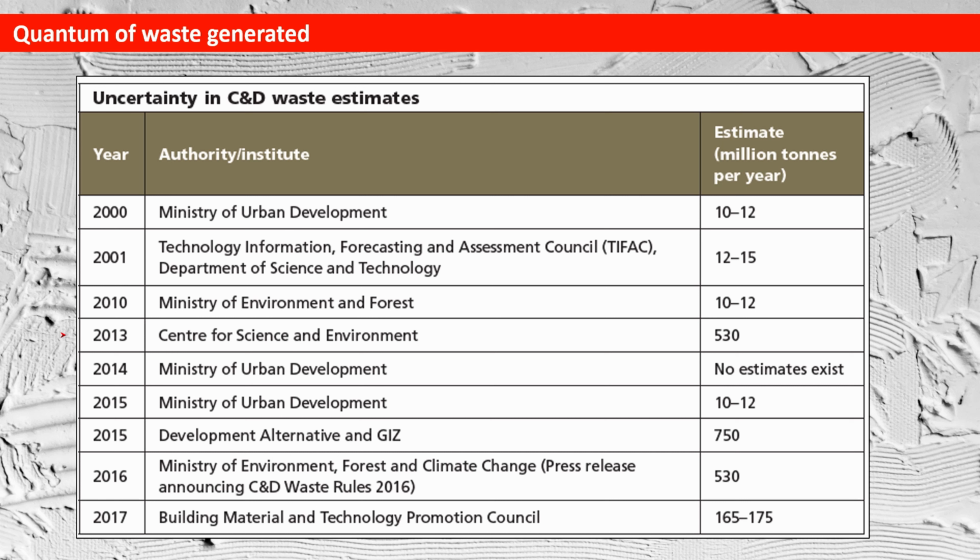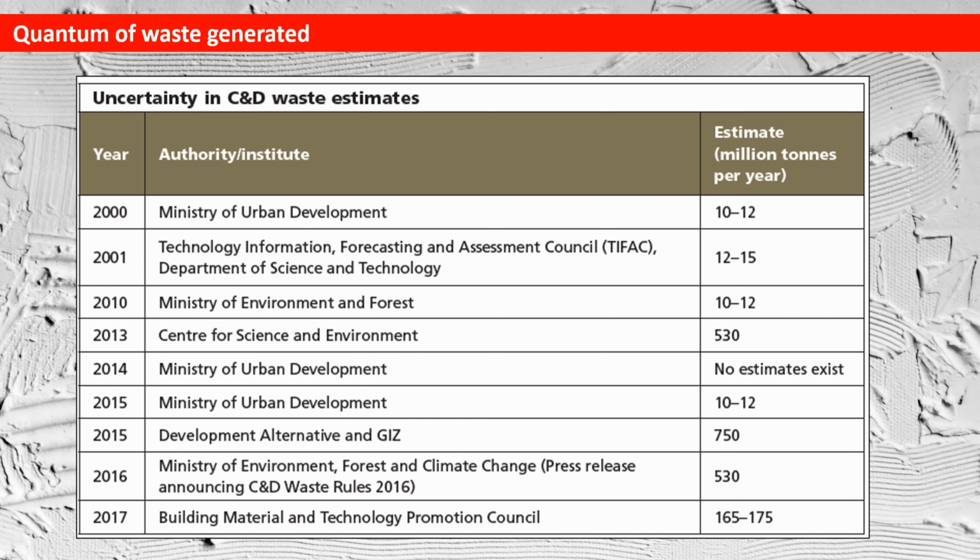In 2013, the Center for Science and Environment considered 530 million tons per year of C&D waste. In 2015, the Ministry of Urban Development considered 10 to 12 million tons per year. In 2015, Development Alternatives and GIZ considered 750 million tons per year.